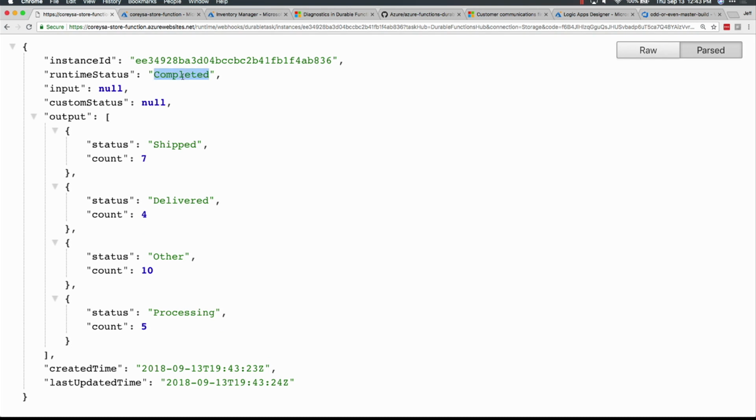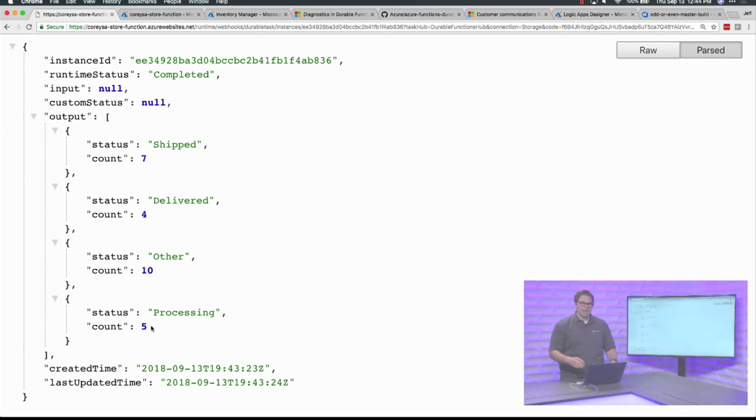Now, if this was still running, I would get the endpoint status running, and I could keep polling this endpoint until it was completed. But you can see here in this case, it's actually completed, and here is my report out. So I have 7 orders that have shipped, 4 orders that have been delivered, 10 that are other, and 5 that are processing. Now, if this was 1,000 orders or 10,000 orders, this would still work. It might just take a little bit longer to parallelize and complete all that work, but the orchestration logic is the same. So really cool that I can do this fanning out and fanning back in.